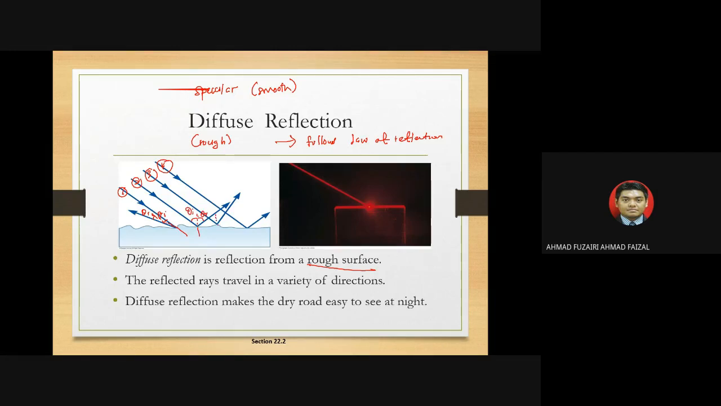So look at here, theta I, theta R. Here, okay, theta I, theta R. That is due to the normal line. The normal line is actually not the same, because the normal line should be 90 degrees to the surface. Okay, so that's why we call it a diffuse reflection.